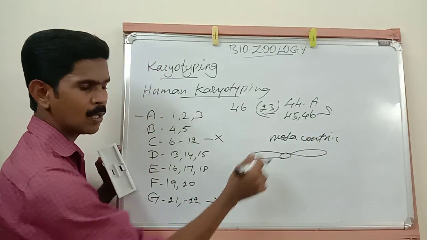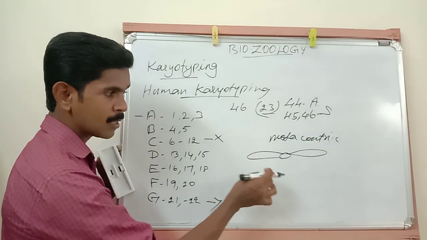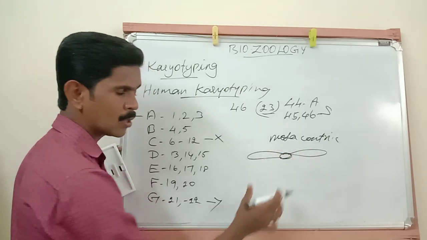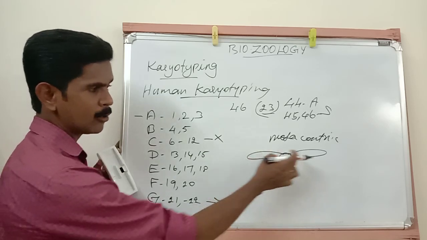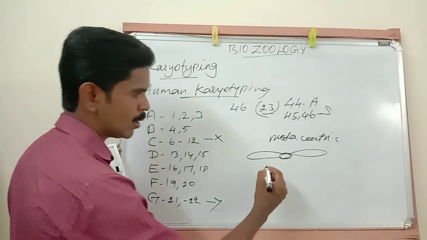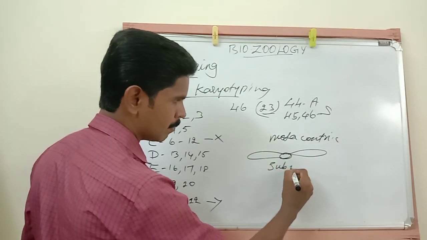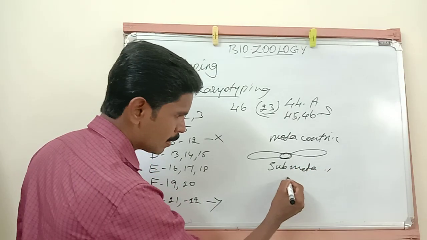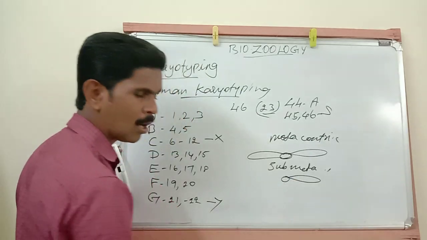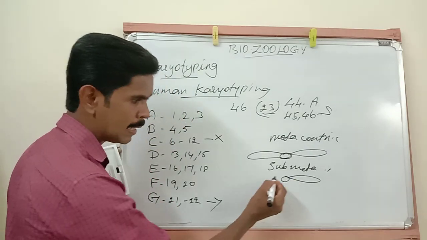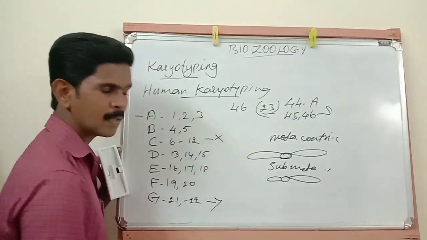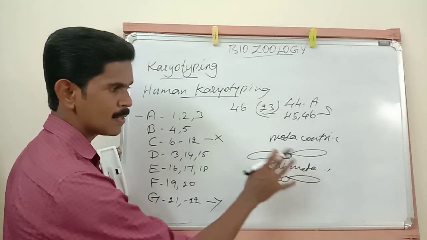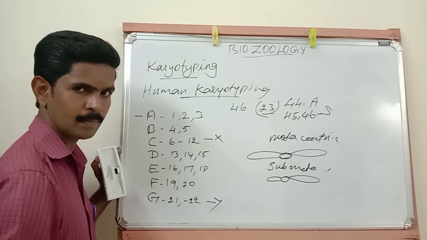This chromosome is called metacentric. Metacentric means the centromere is present in the center region and both chromatid arms are of equal length. The second one is submetacentric, meaning one arm or one chromatid is long and the second arm is very short. This type of chromosome is called a submetacentric chromosome.